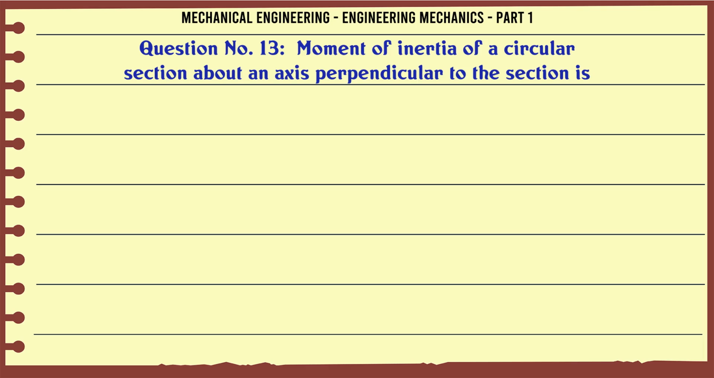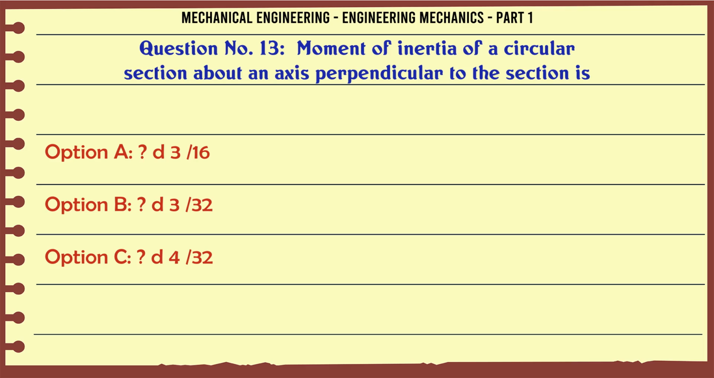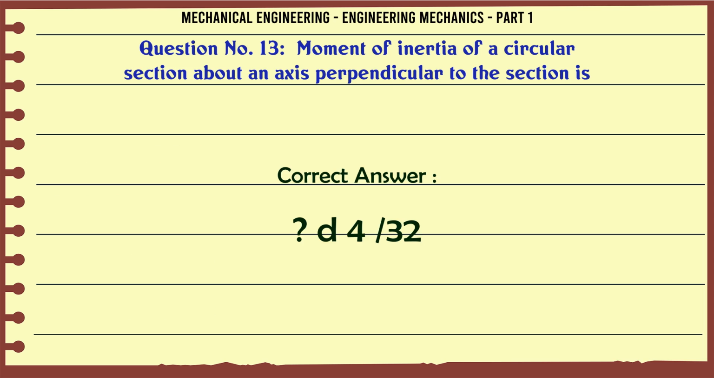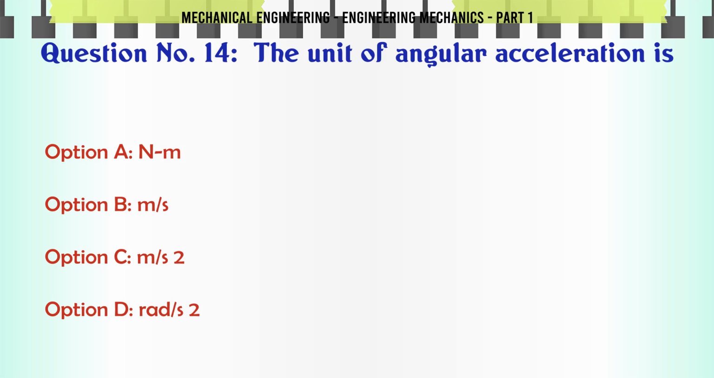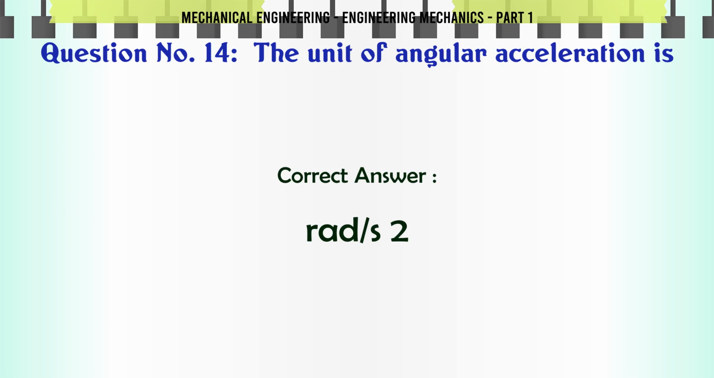Moment of inertia of a circular section about an axis perpendicular to the section is A. πd³/16, B. πd³/32, C. πd⁴/32, D. πd⁴/64. The correct answer is πd⁴/32. The unit of angular acceleration is A. N-m, B. m/s, C. m/s², D. rad/s². The correct answer is rad/s².